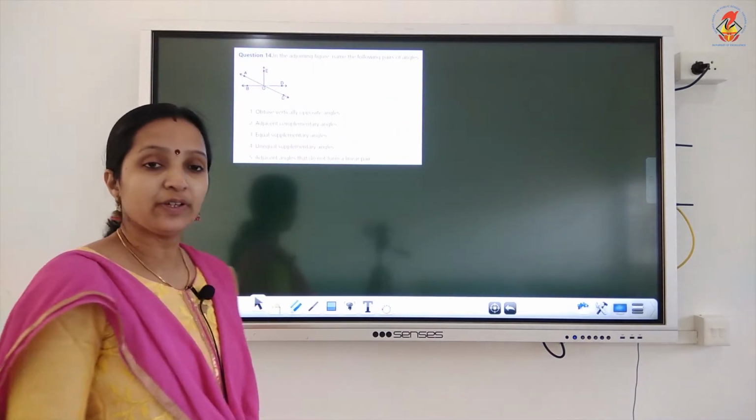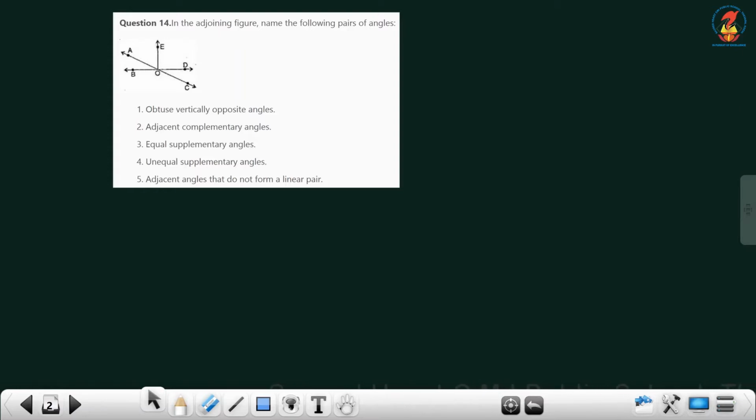In the adjoining figure, name the following pairs of angles. First we have to find obtuse vertically opposite angles. Next you have to find adjacent complementary angles. Then you have to find equal supplementary angles. And then you have to find unequal supplementary angles. And you have to find adjacent angles that do not form a linear pair. So we will solve this question.